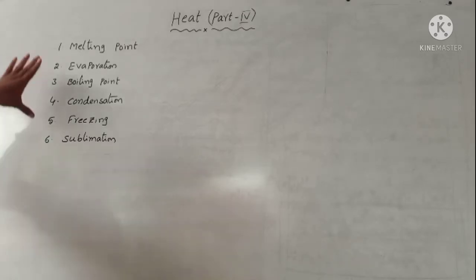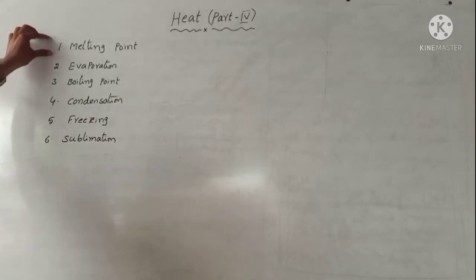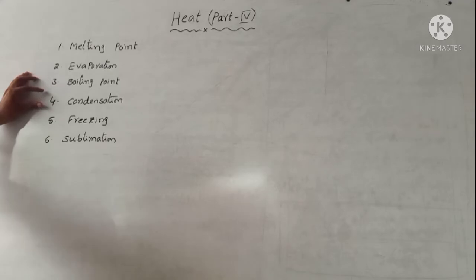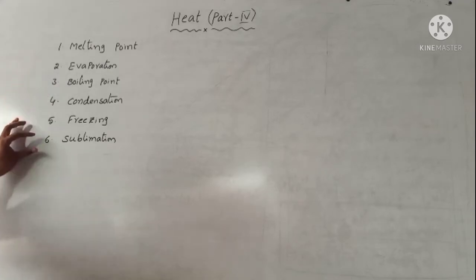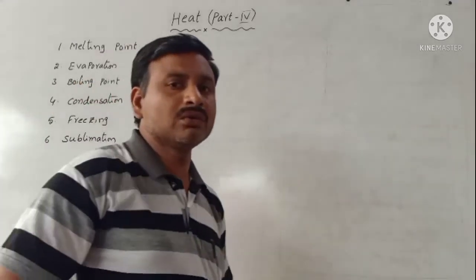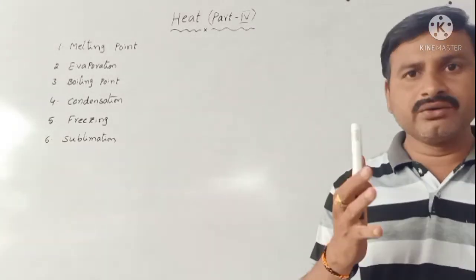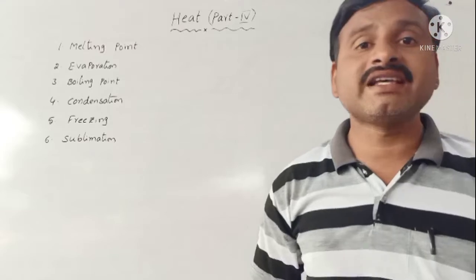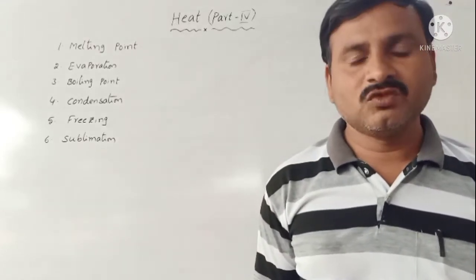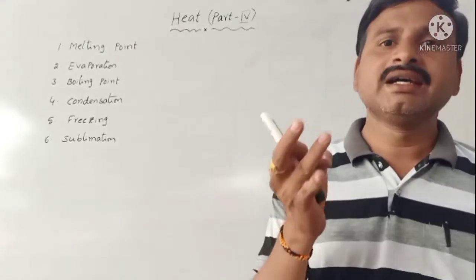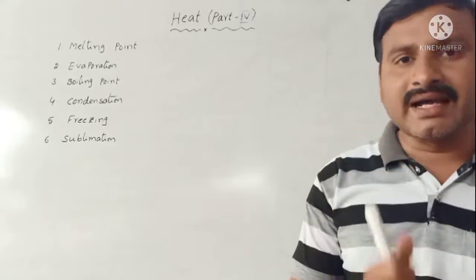How to learn easily the melting point, evaporation, boiling point, condensation, freezing and sublimation. Already you know that substances are classified into 3 types. What are they? Solids, liquids and gases.